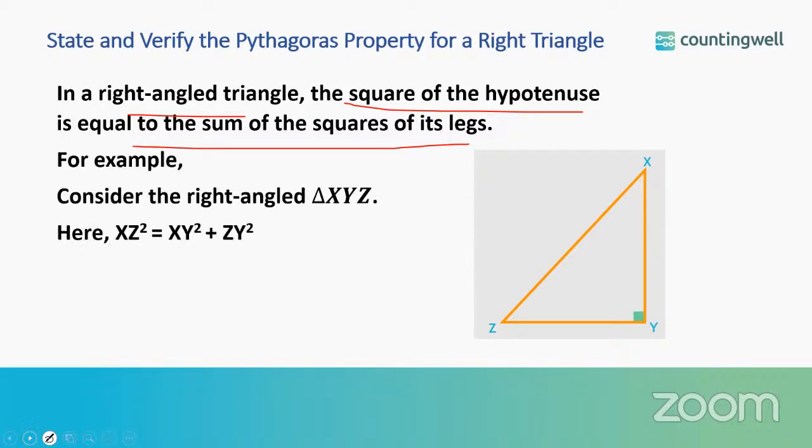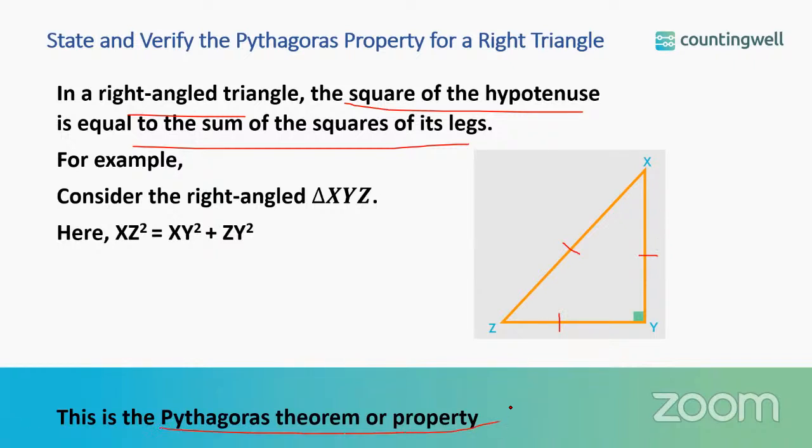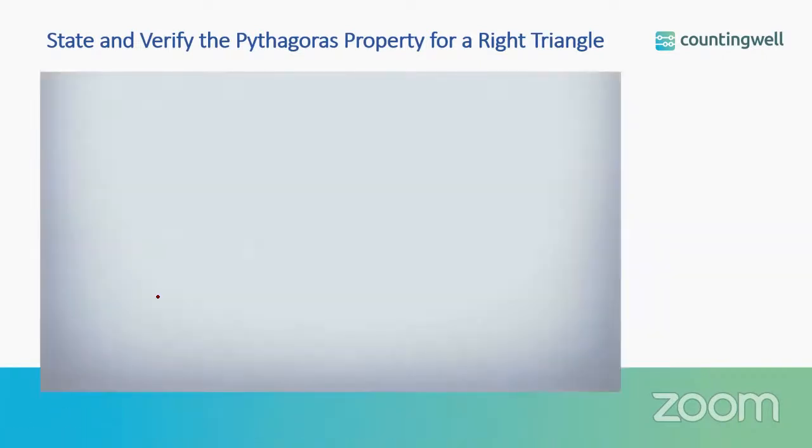So for right angle triangle XYZ, we have XZ square is equal to XY square plus YZ square. This is nothing but the Pythagoras theorem or Pythagoras property for a right angled triangle. Let us watch one video to understand this and verify the Pythagoras property.